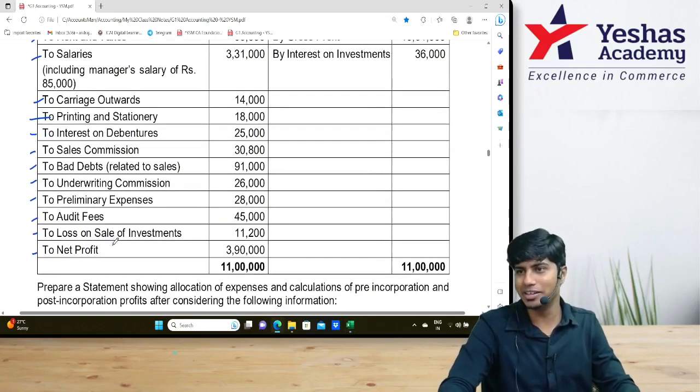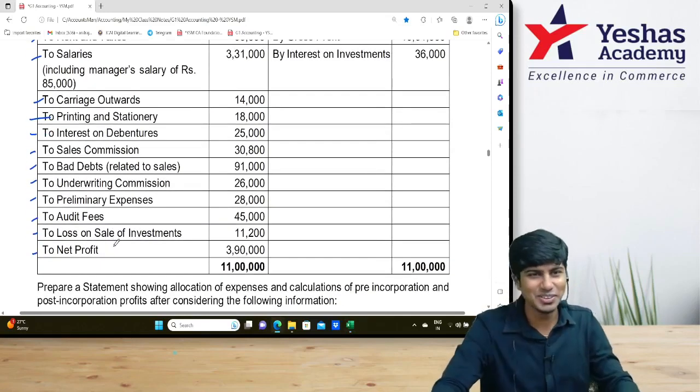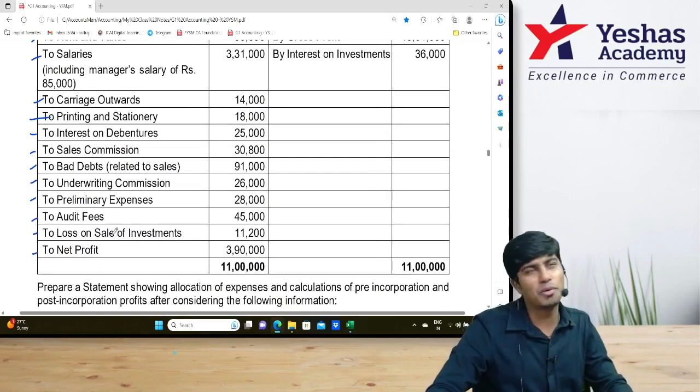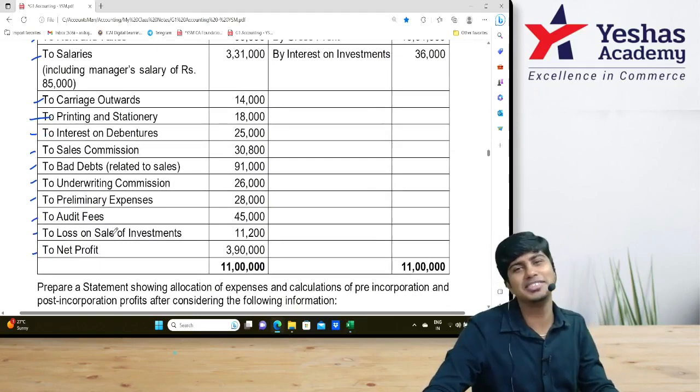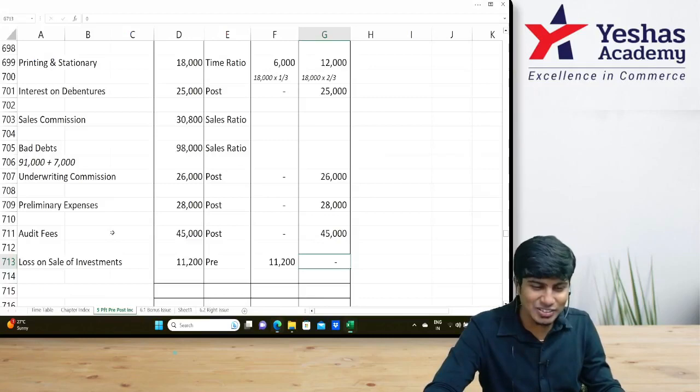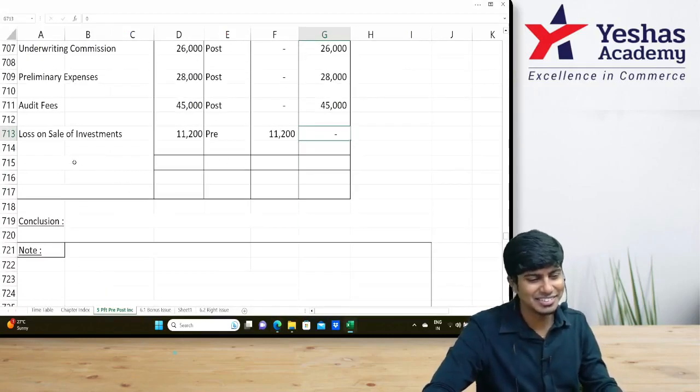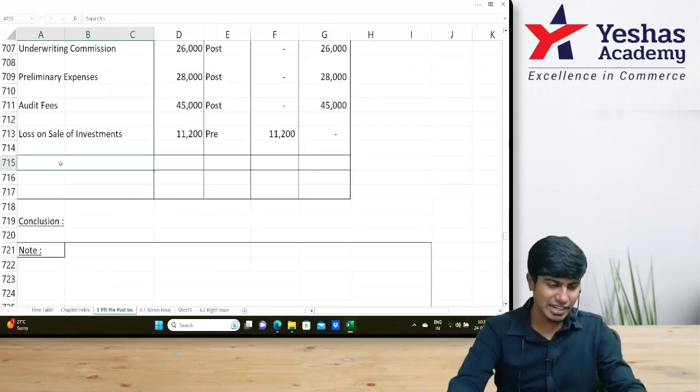Last one, net profit. Net profit we can't split. Please don't apply any ratio. And then people say it's not tallying, sir. My profit pre and post statement was not tallying in the exam. There is nothing to tally here. You would have to find the answer. Totals, we'll write it later.